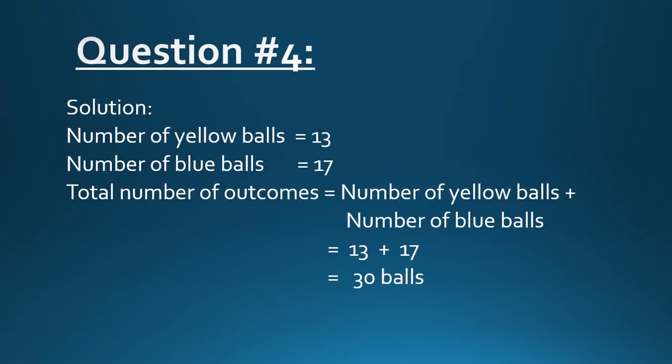So here is the solution. We have yellow balls which is 13. We have blue balls which is 17. Now we calculate the total number of outcomes, which will be the sum of both of these, yellow balls and blue balls. When 13 is added to 17, we get 30 balls, which means that there are a total of 30 balls in the bag. Now we find the probability of getting a yellow ball out of these 30 balls.